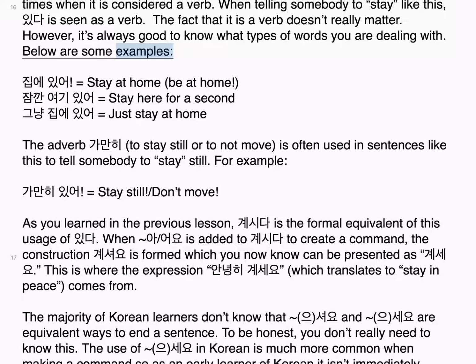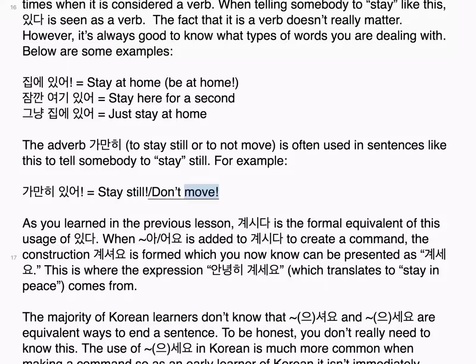Below are some examples. 집에 있어, stay at home, be at home. 잠깐 여기 있어, stay here for a second. 그냥 집에 있어, just stay at home. The adverb 가만히, to stay still or to not move, is often used in sentences like this to tell somebody to stay still. For example, 가만히 있어, stay still, don't move.